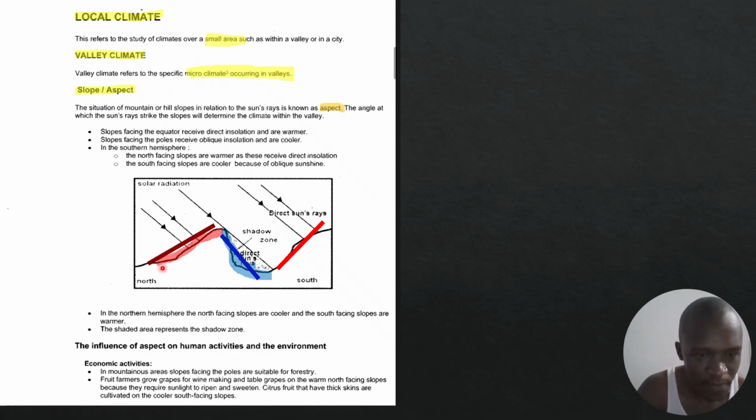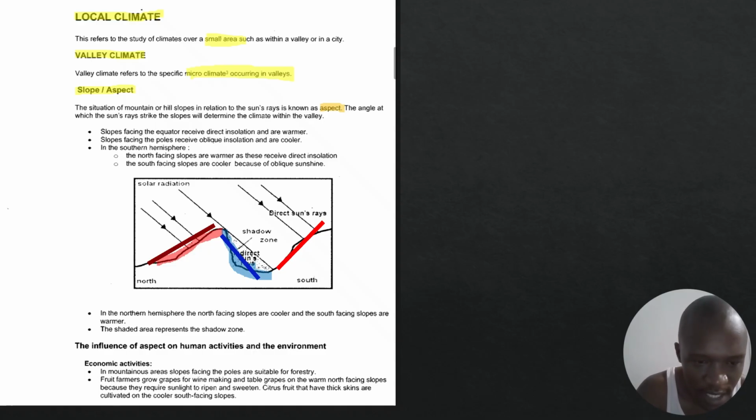Can you see where it's red? It's receiving direct insolation, more energy from the sun, therefore it's going to be warm. You can see this part, it even says shadow zone. You can see it's receiving indirect sun's radiation, so obviously over there is going to be cooler. Then the first point here, we need to read and understand what they are telling us. It says the slopes facing the equator receive direct insolation and therefore are warmer.